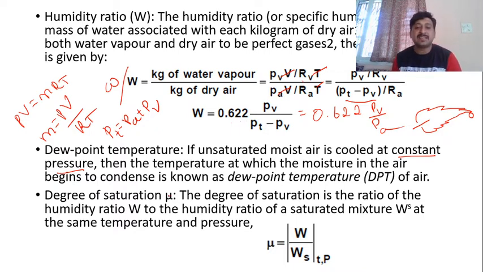Next, coming to degree of saturation. The degree of saturation is the ratio of humidity ratio to the humidity ratio of saturated mixture. This Ws should be here.